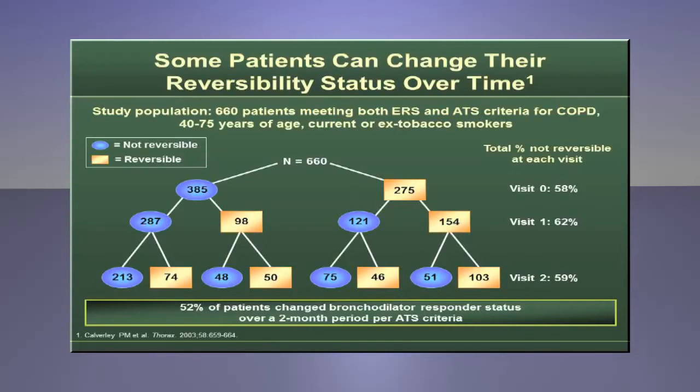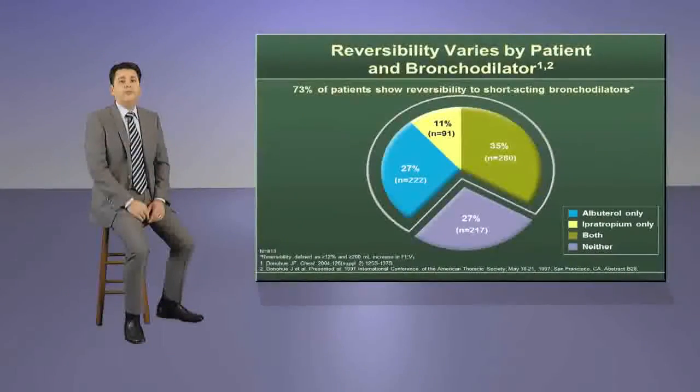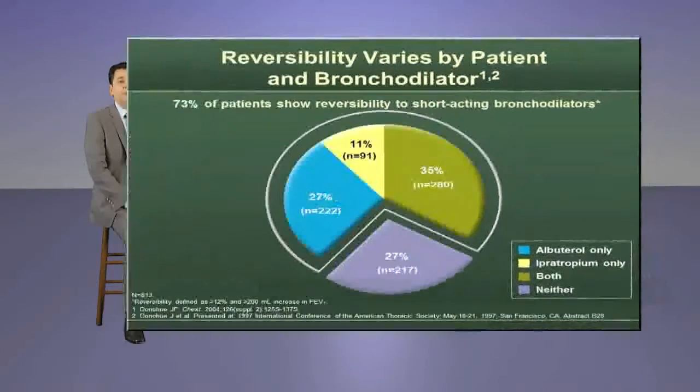The study also showed that of the 660 patients in the study population, 52% changed their reversibility status, either to reversible or not reversible during the study period. This slide is titled, Reversibility Varies by Patient and Bronchodilator. The key point to highlight is that patients with COPD demonstrate variable reversibility depending on the bronchodilator used.